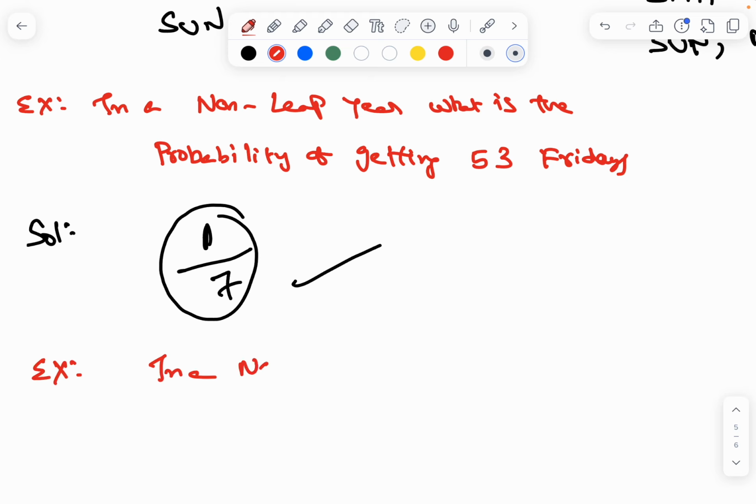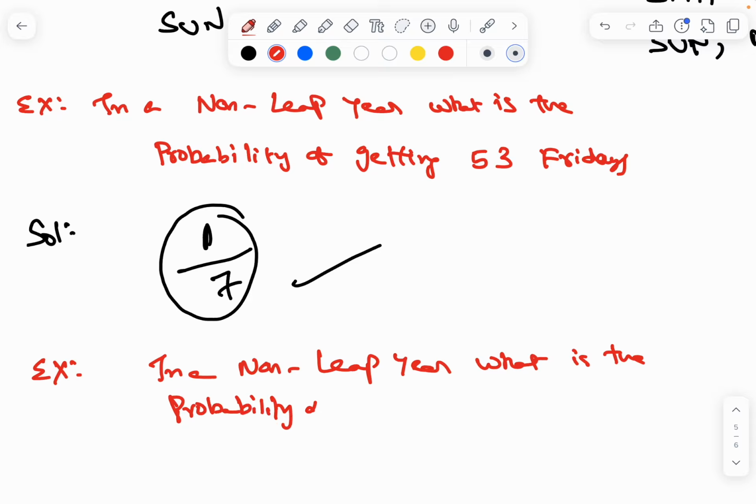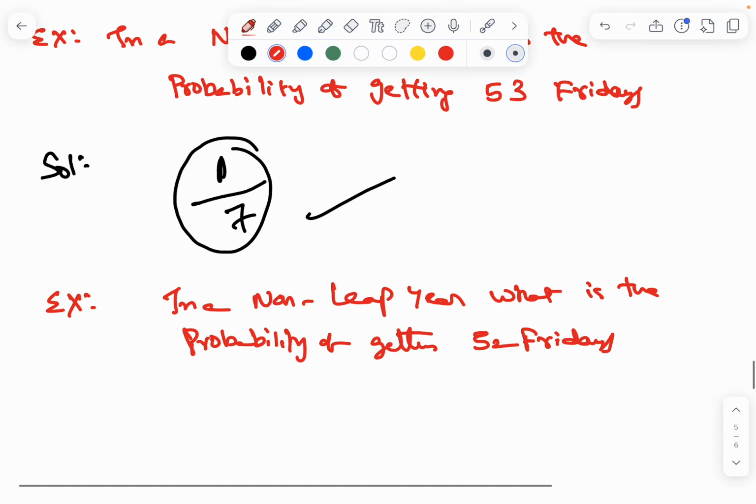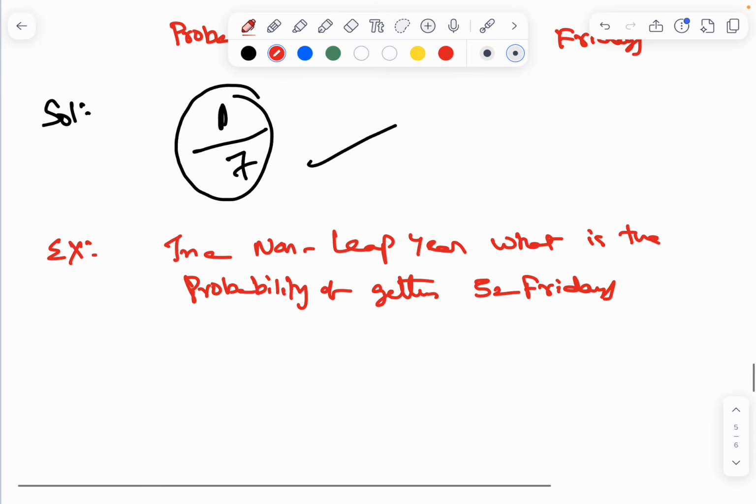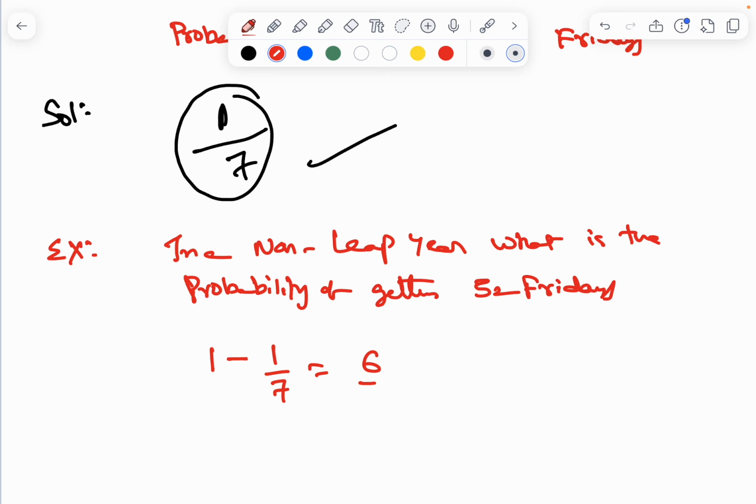In a non-leap year, what is the probability of getting 52 Fridays? Simple. The answer is 1 minus 1 by 7, so 6 by 7 is the answer. This is the simple way.